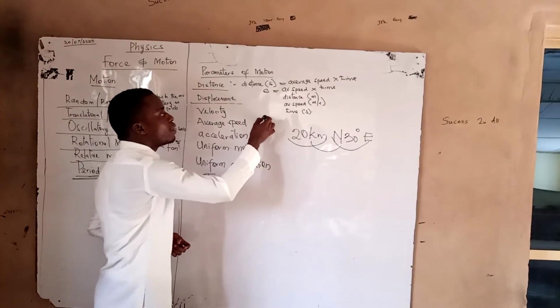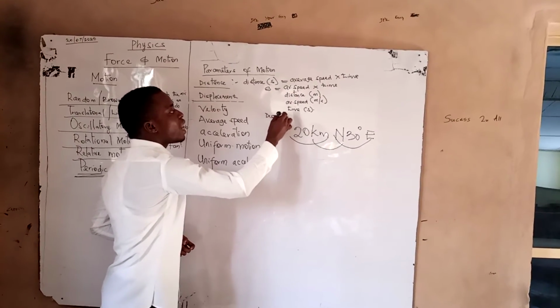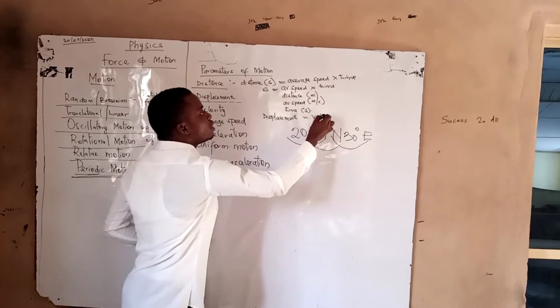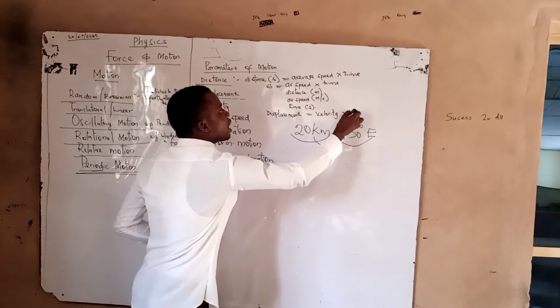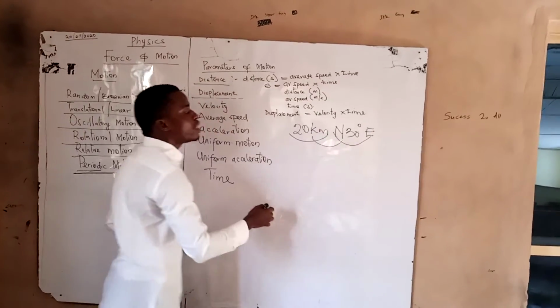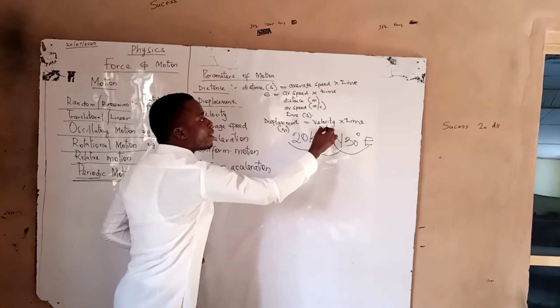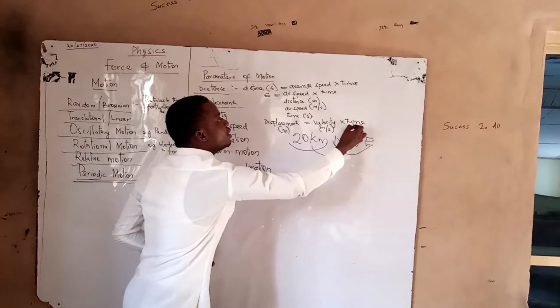How do we calculate displacement? Displacement is given as the product of the velocity and time. Velocity times time is my displacement. Of course, the unit of displacement is meter, the unit of velocity is meter per second, and the unit for time is seconds.